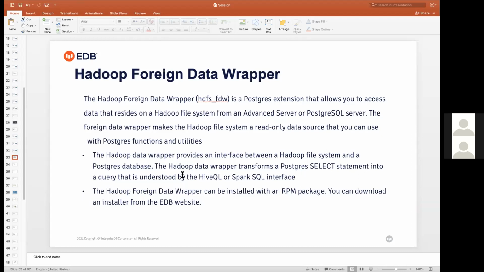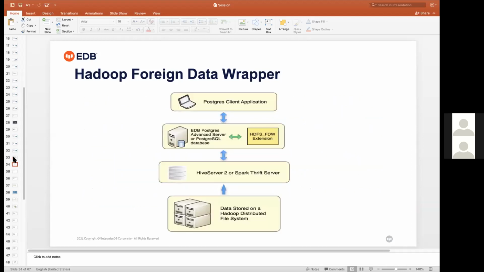The Hadoop data wrapper transforms a Postgres select statement into a query that is understood by the HiveQL or Spark interface. Again, for Hadoop there is a Postgres client application. Enterprise Postgres provides the HDFS underscore FDW extension.